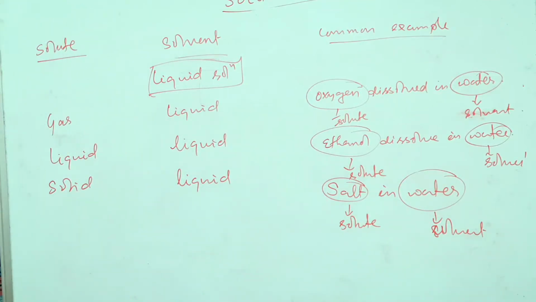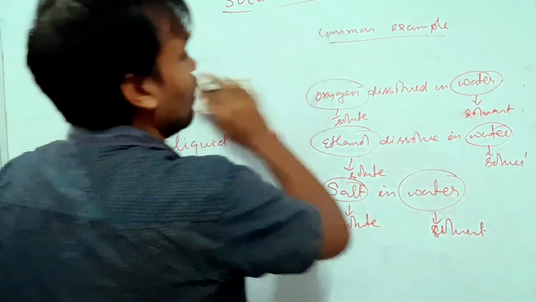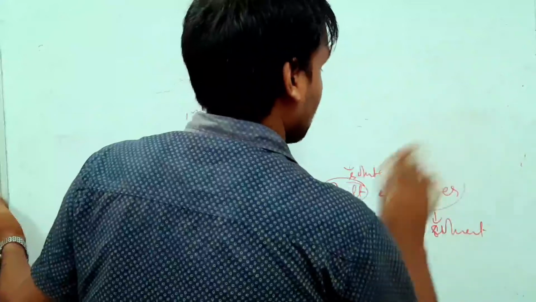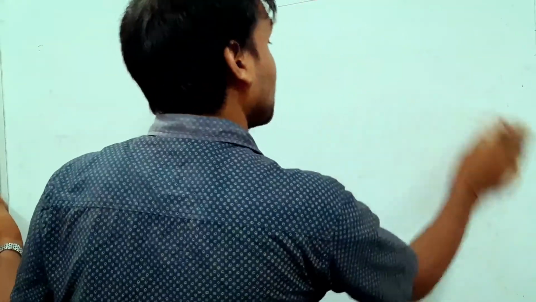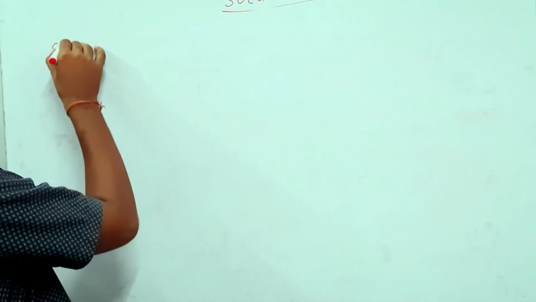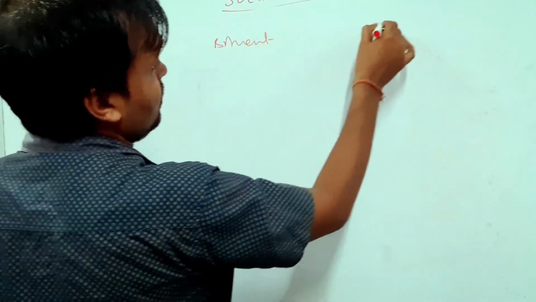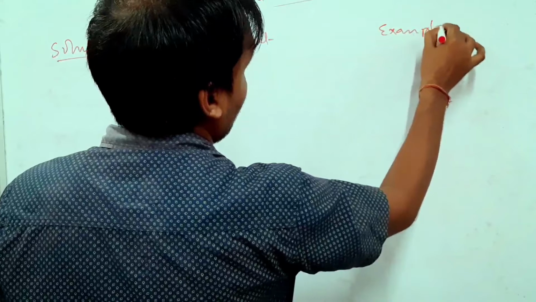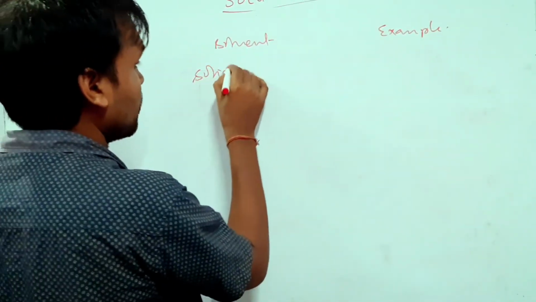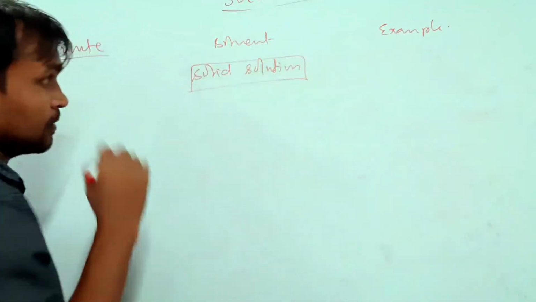Okay, now we'll move on to the last type of solutions, solid solutions. Since we are running short of time, because your exam is approaching, we need to cover up the chapters quickly. So next type is what? Sorry, I have rubbed it all from the table also. So solvent, here it is, and these are the examples. So next type of solutions we are going to see is solid solutions. Solid solution is also there. So let's see that.